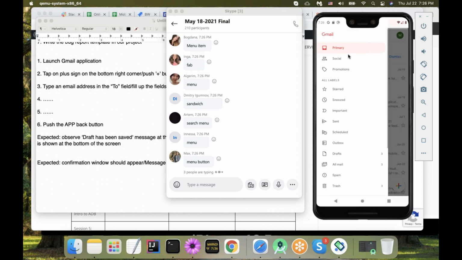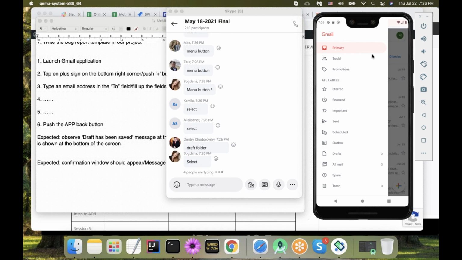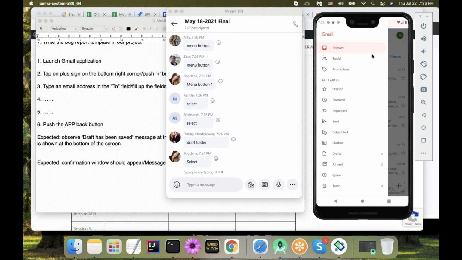And then in the next step to go to draft, what should I do? Select draft folder. Select draft folder. Okay. And where should I select draft folder from? In the menu item, from the list. Okay. Just remember our answers: from the drop down menu or from the list.